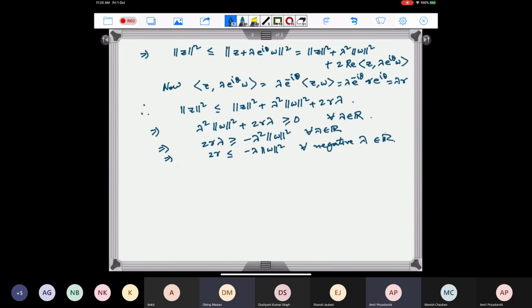Another way to see this is that if we consider the quadratic polynomial in lambda, and this quadratic polynomial is always non-negative, then that will mean that it cannot have two distinct real roots. Either it has no roots or a single root, so that will mean that the discriminant should be less than or equal to 0. And if you calculate the discriminant, then that way also you can get it.